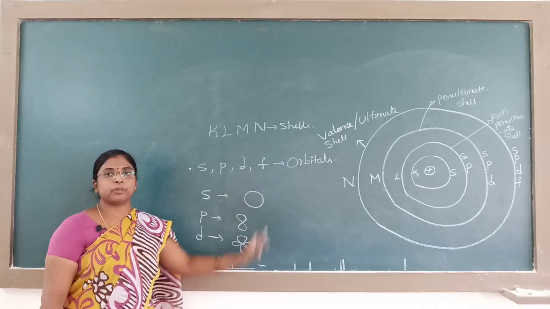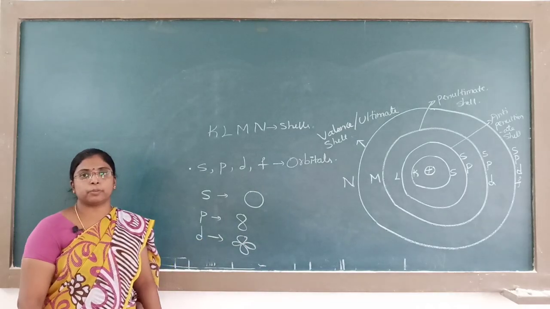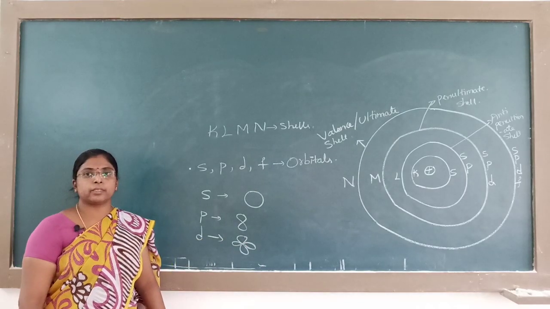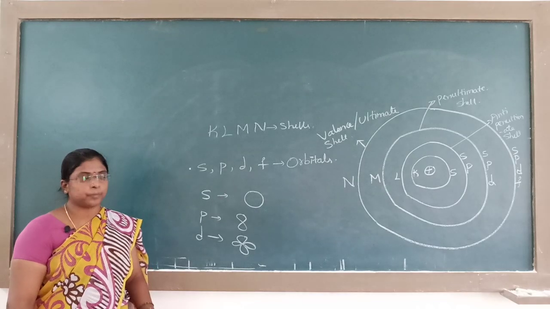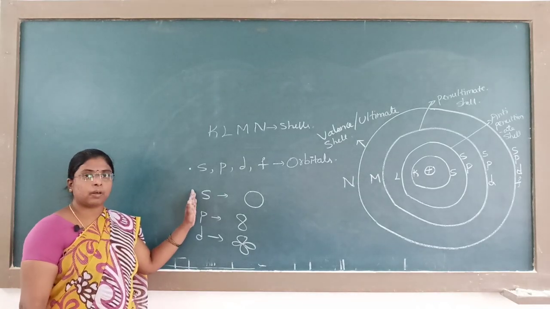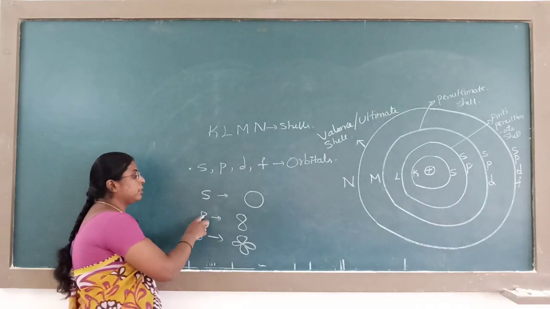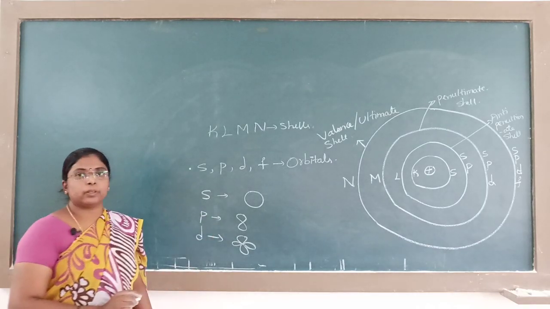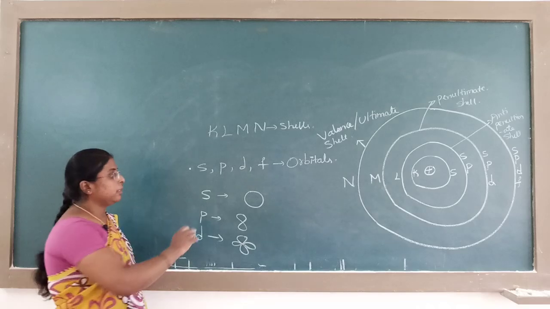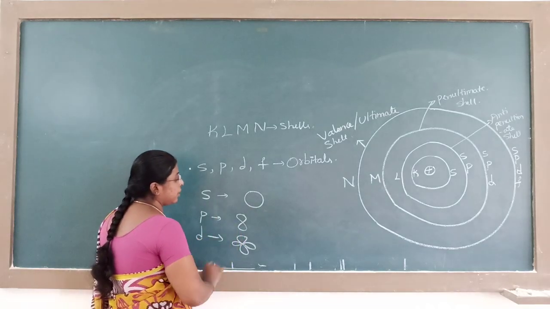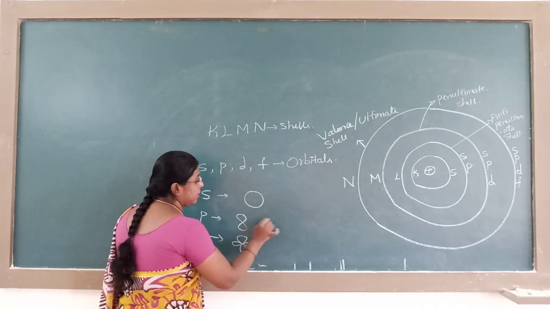And what about F orbital? We don't know regarding F orbital. F orbital is considered imaginary. These S, P, D and F orbitals are further divided into suborbitals. S orbital has only one, P has three.